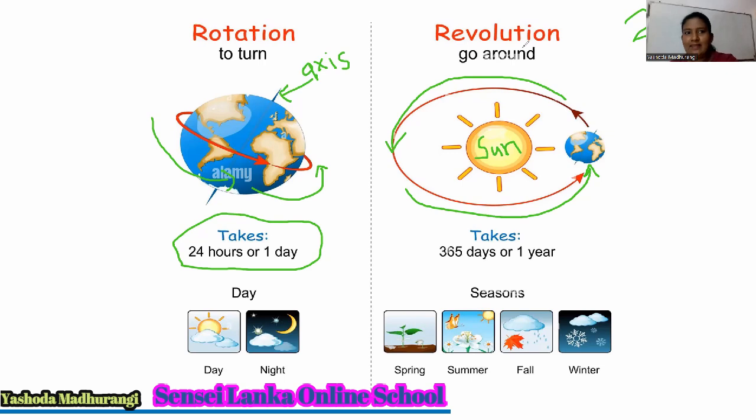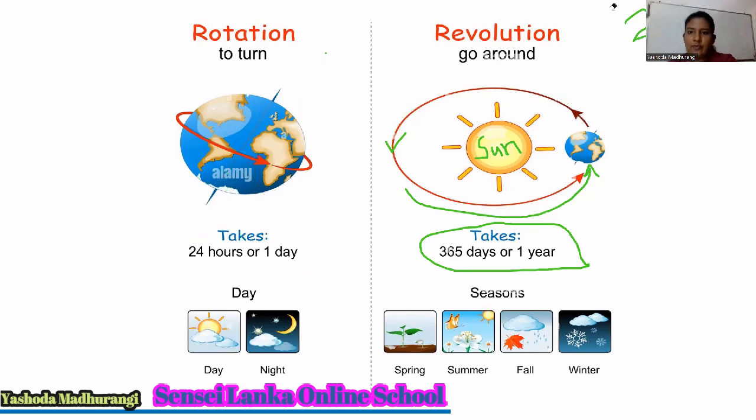I will explain these terms once again. It takes nearly 365 days. There is an exact time. I will explain everything for you. This is only for your knowledge. Rotation and revolution. There are two new words for you. Okay.